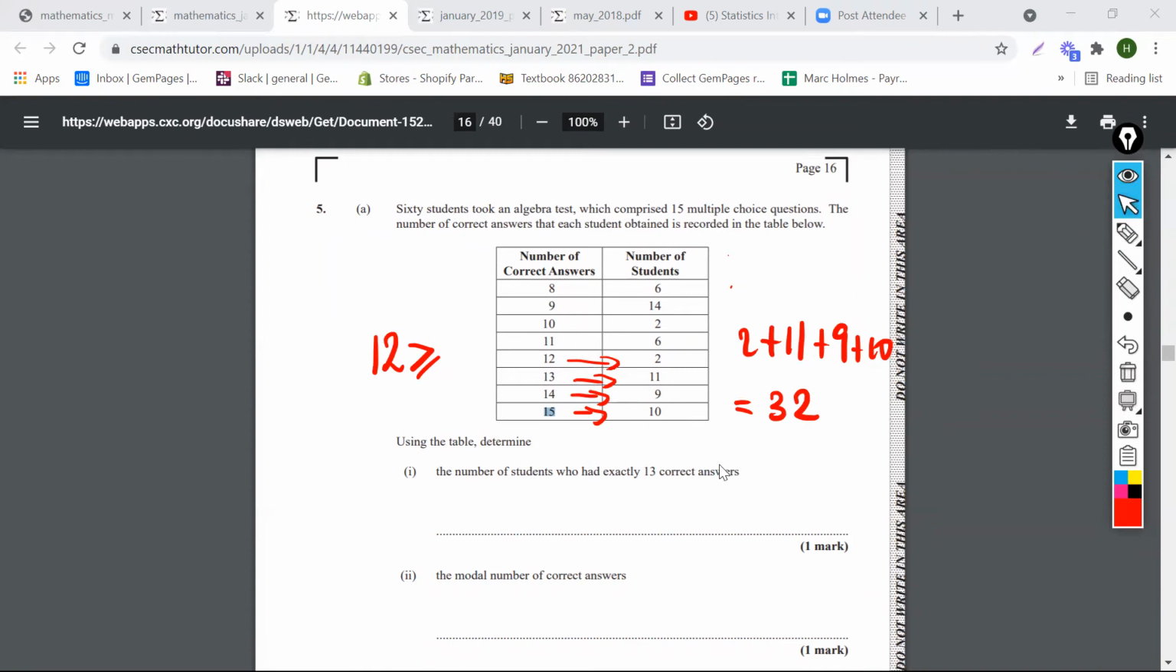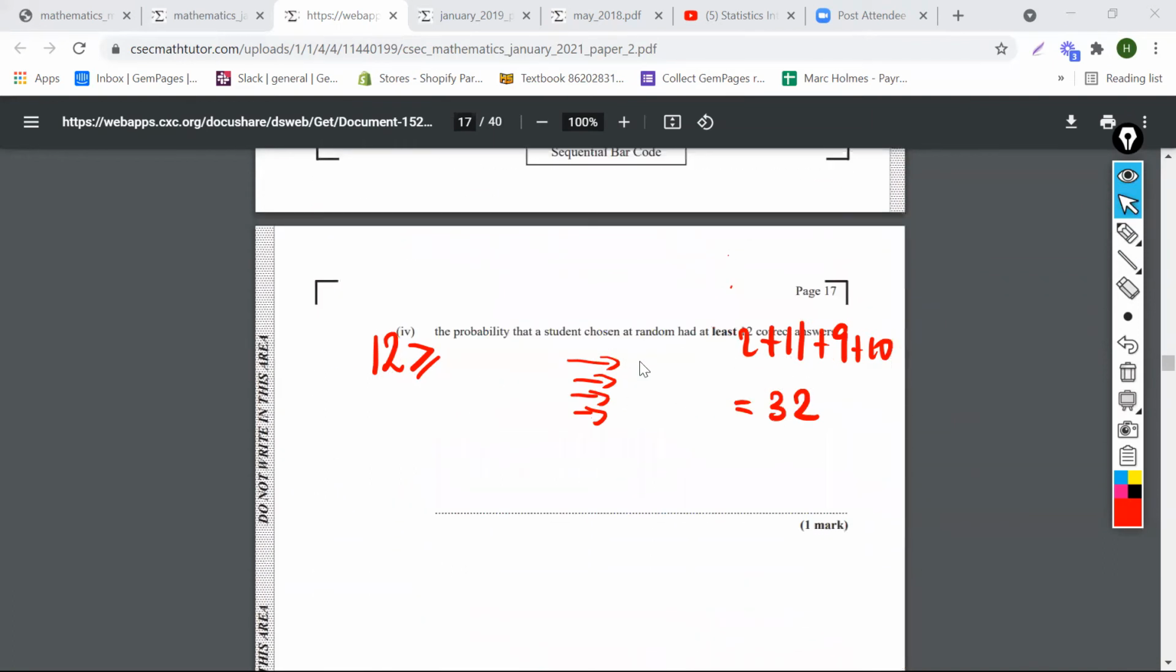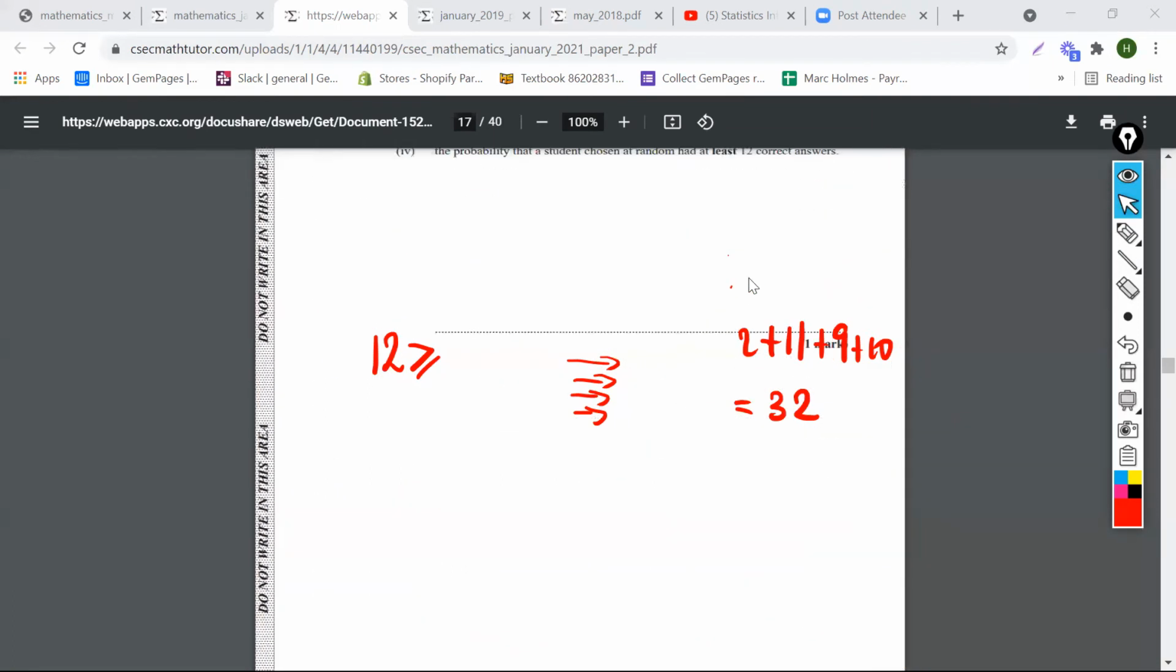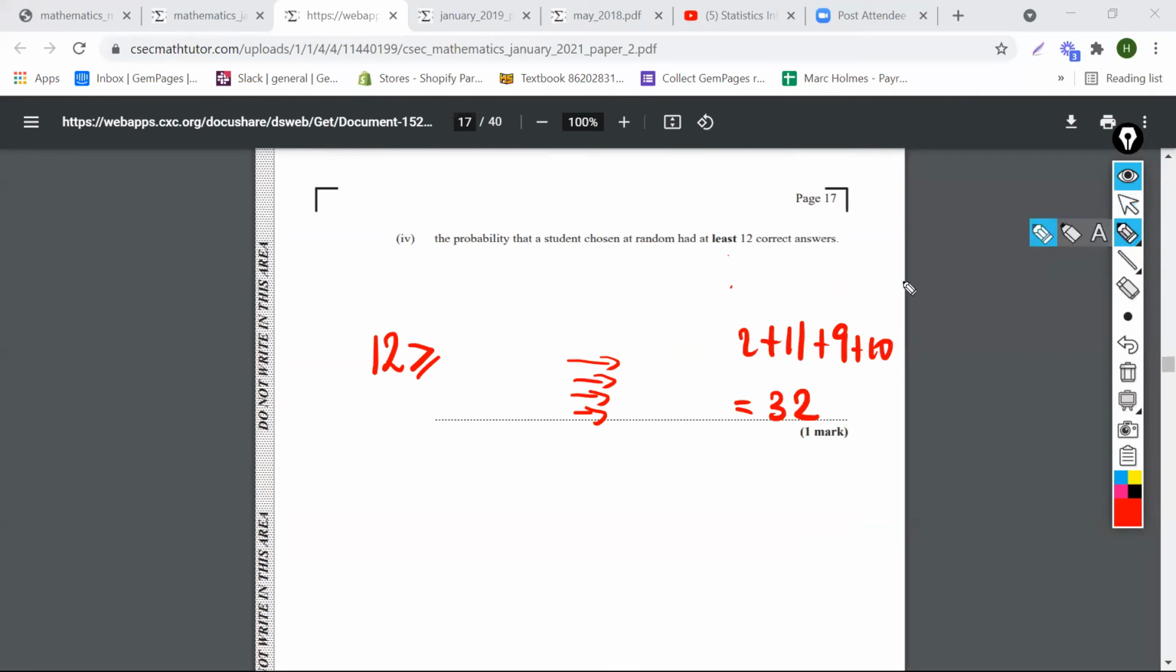So they ask you for the probability, guys. How many students got 12 and over? They got at least 12 correct. 32 students. So 32 over 60 students is the answer. Cool. Make sense, guys?